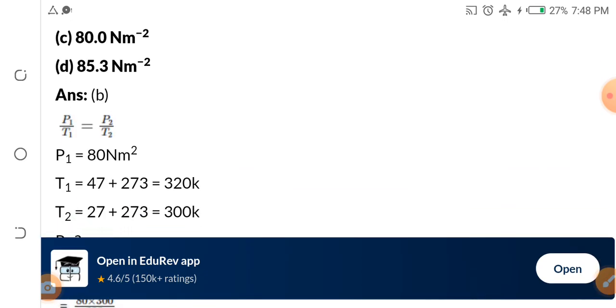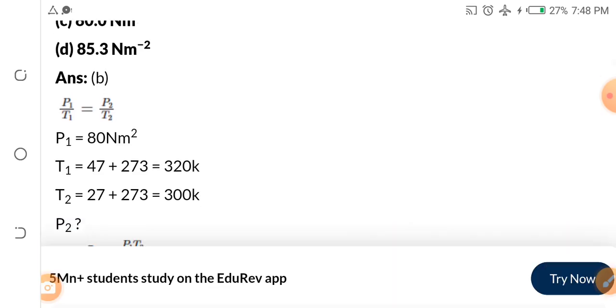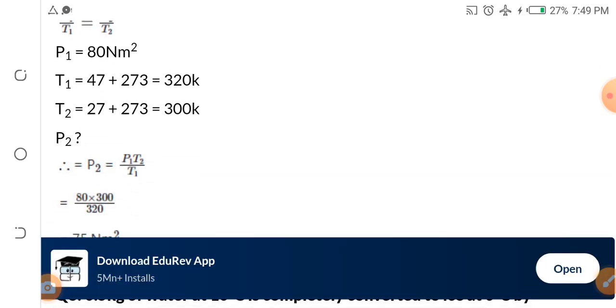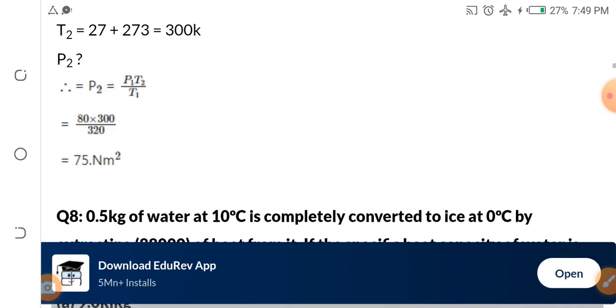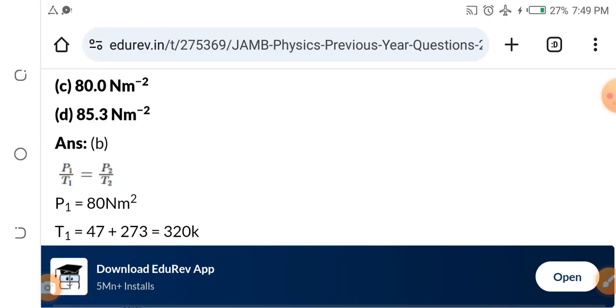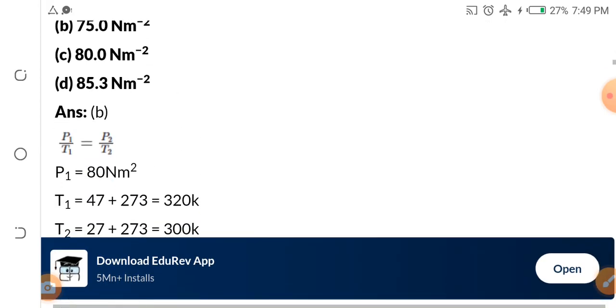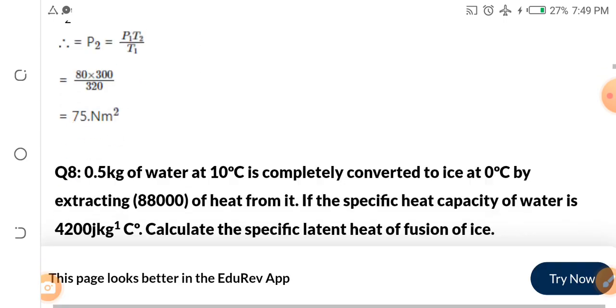You remember your gas laws, but look at this. P1 over T1 equals P2 over T2. P1 is 80. T1, of course, you do 47 plus 273. That is converting to Kelvin, right? I've taught you that in a previous video. Then T2 will now be 27 plus 273, 300. Then P2, you just substitute, right? P2 will be equal to P1 T2 over T1. You already know. And when you solve, you get 75, right? The second pressure is 75. The answer is B. Do you understand?